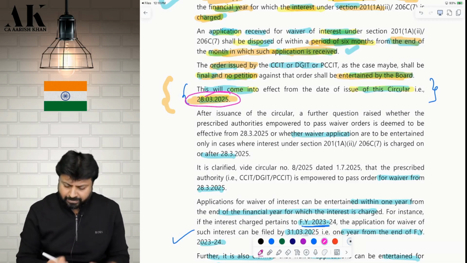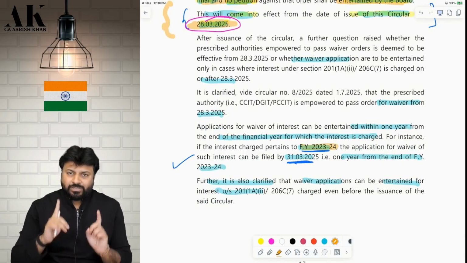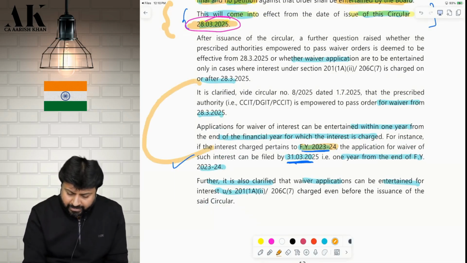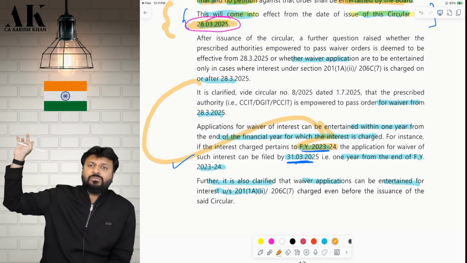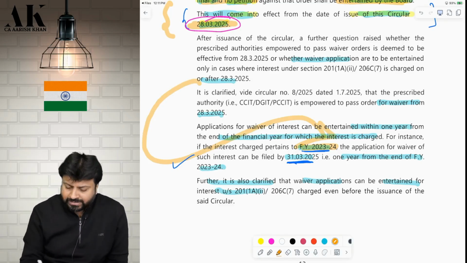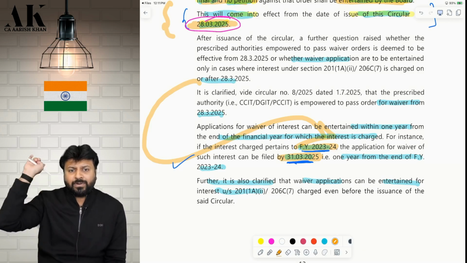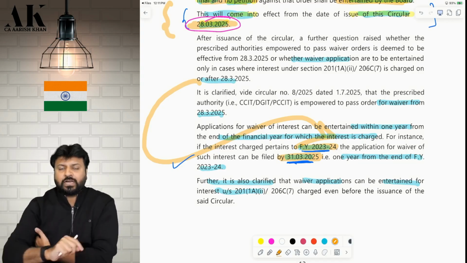For example, if the interest is pertaining to 23-24, you have to make an application within 1 year from the end, even though the interest is pertaining to before 20th March. So interest can be pertaining to before 20th March also. If you make the application within 1 year from the end of the financial year in which the interest is charged, in this case, you should make an application by 31st March 2025. The officer will pass the order to waive your interest. So interest can be pertaining to an earlier period also. The officer will start to pass the order from 20th March onwards. I hope it is clear to all of you.